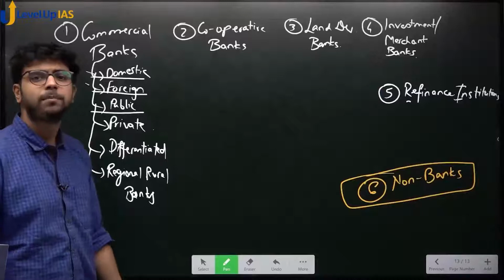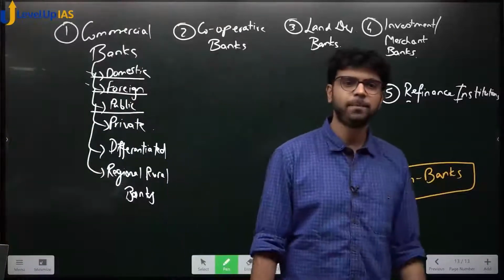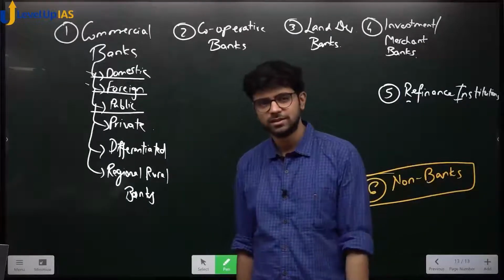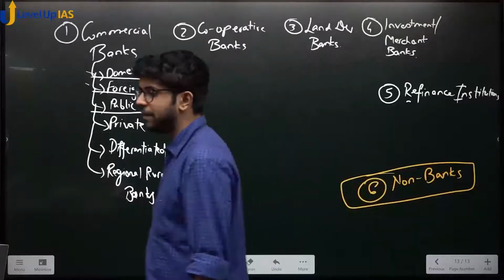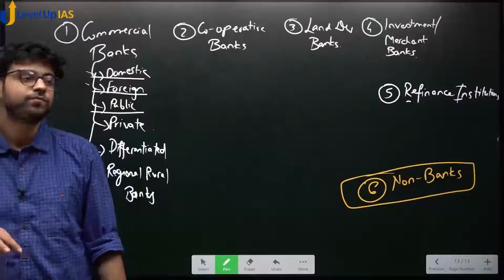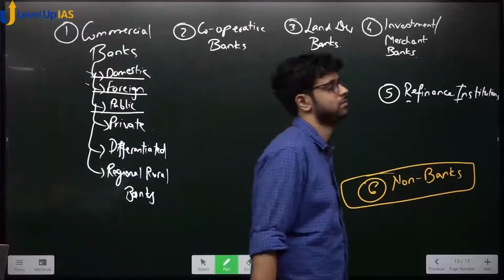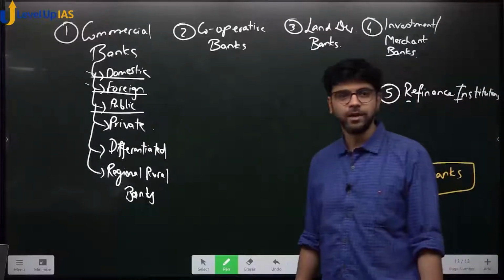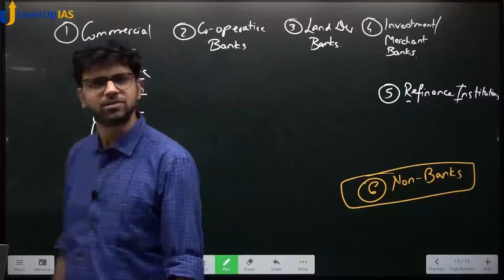Public में क्या है? Public में government ownership is 51% or more. Any example? State Bank of India. Any other example? सब SBI बोलते हैं. Any other example? Have you heard of Punjab National Bank? Any other example? Have you heard of Bank of Baroda? BOB? Public banks. Private banks, all others.